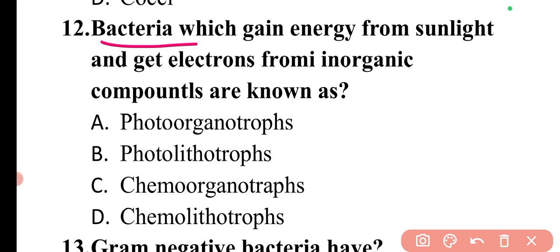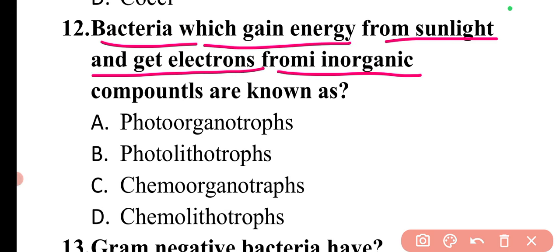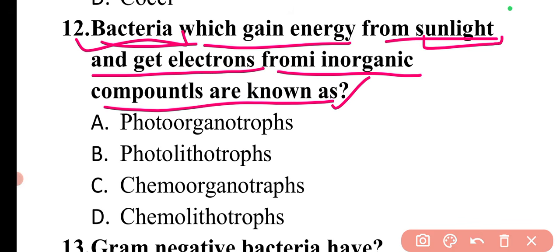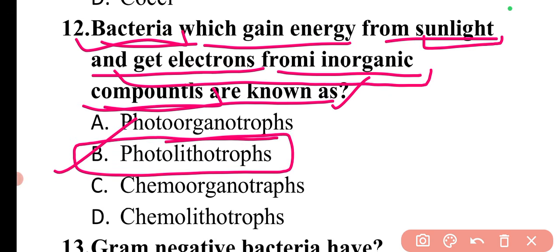Next question is, bacteria which gain energy from sunlight and get electrons from inorganic compounds are known as. So those bacteria which take energy from the sunlight and get electrons from inorganic compounds are known as photolithotrophs. So here option B will be the correct answer.